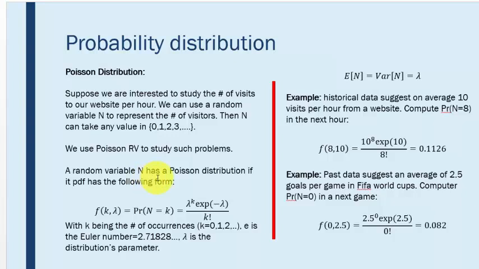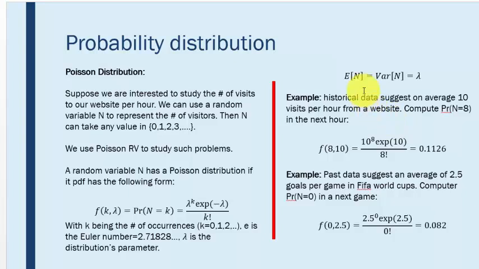A random variable n has a Poisson distribution if its PDF, or probability mass function, has the following form. f of k and lambda is equal to the probability that n is equal to k, which is equal to lambda to the power of k, e to the power of minus lambda, divided by k factorial. With k being the number of occurrences, that means k is either 0, 1, 2, and so on. e is the Euler number, which is 2.718281 and so on. And lambda is the distribution's parameter.